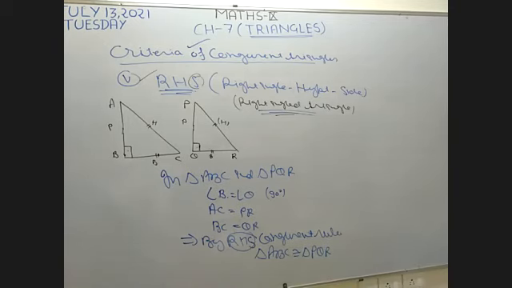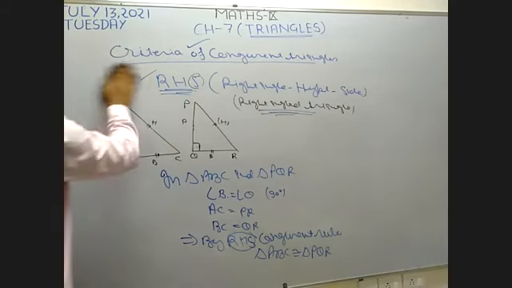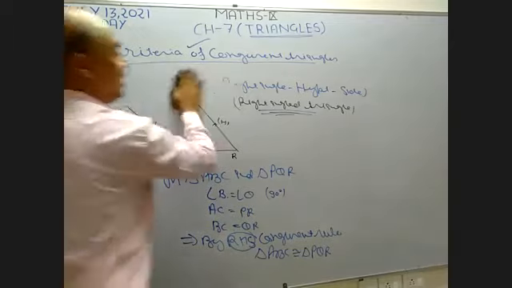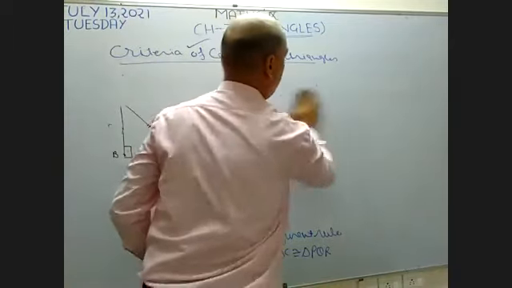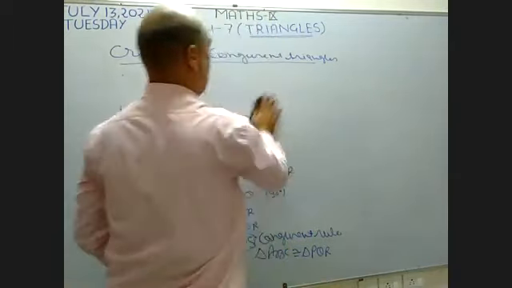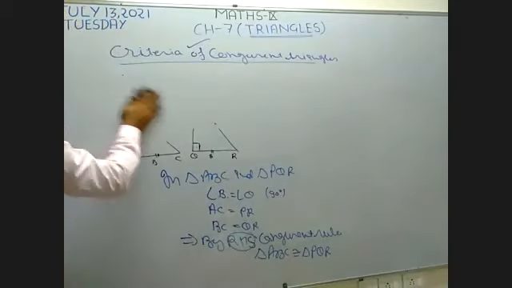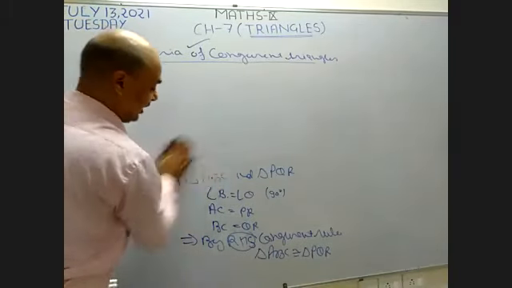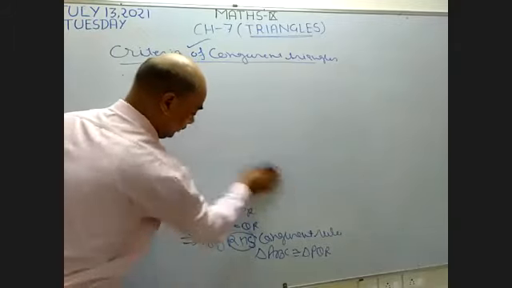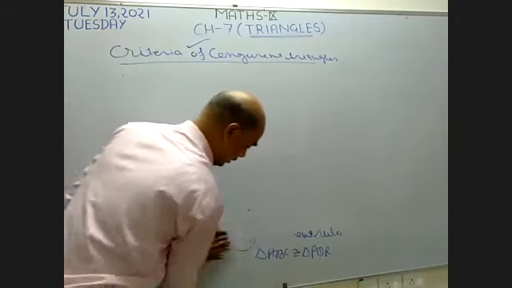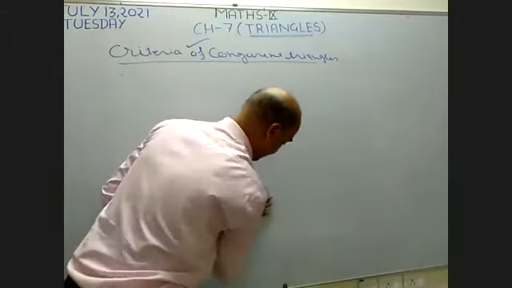Now I want to explain again. Okay. How do we make 2 triangles congruent? I want to explain again. There are 5 criteria to make 2 triangles congruent. If 2 triangles are there, how do we make them congruent? There are 5 rules, beta. I want to explain again. Now see on the board. I want to explain all the criteria again.